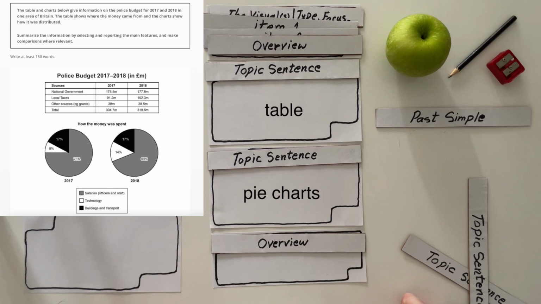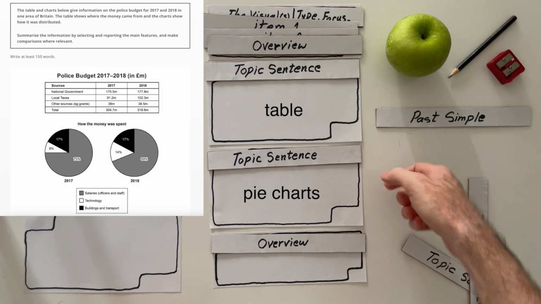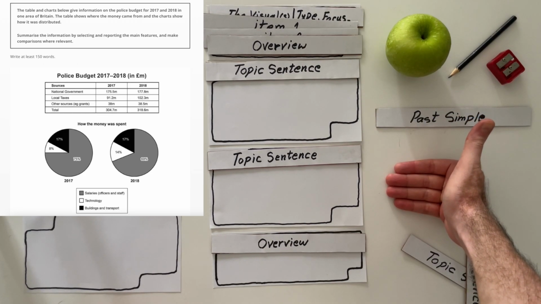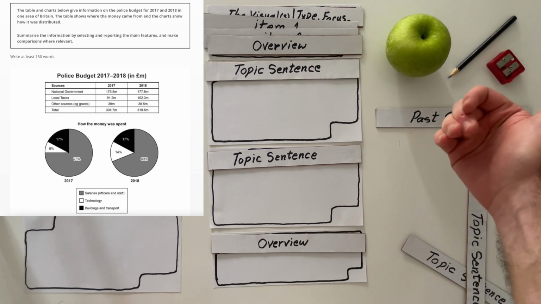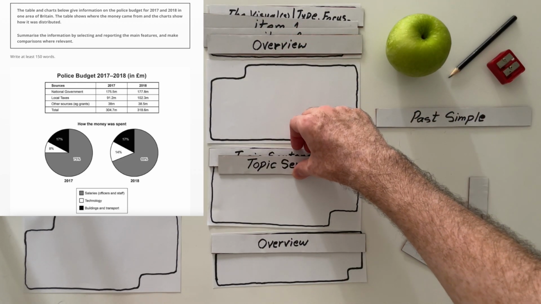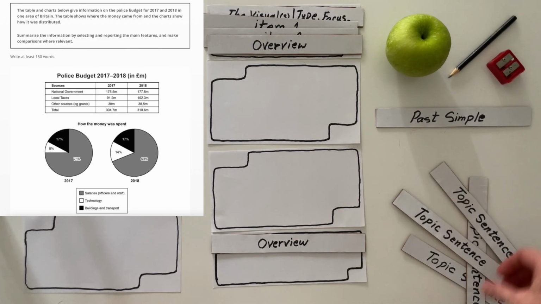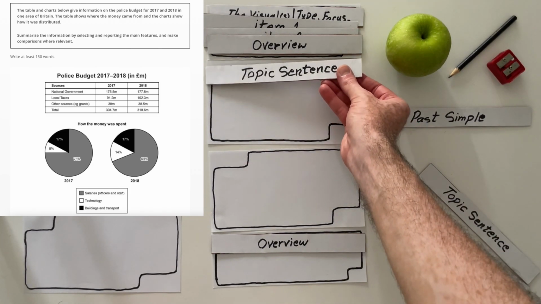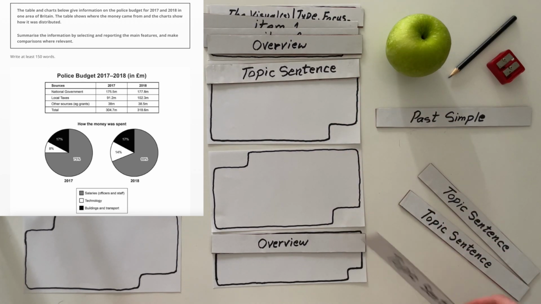But if you want to do something different, my suggestion is to get rid of all these elements, and I'm going to introduce, let's imagine that I'm going to get rid of these topic sentences, and I'm going to focus on something rather interesting.